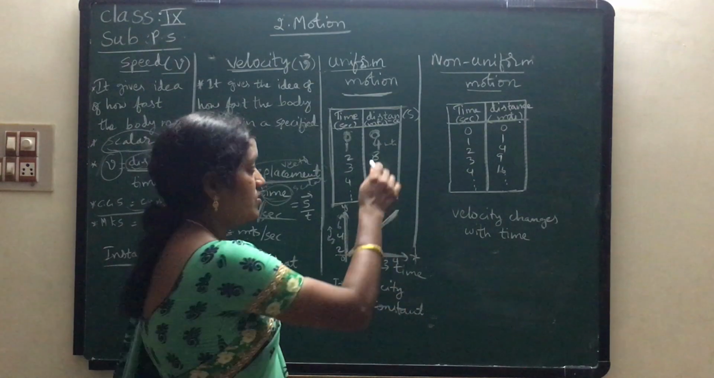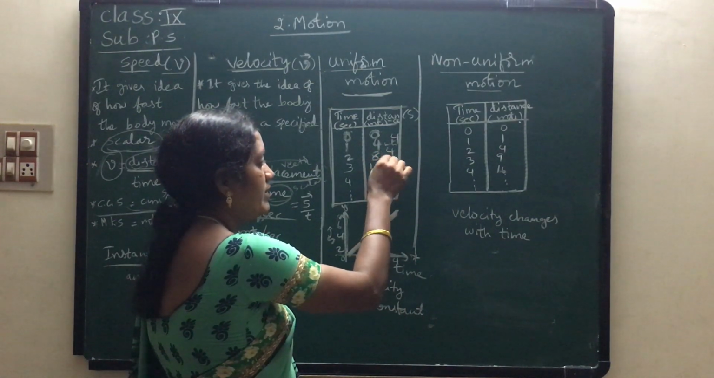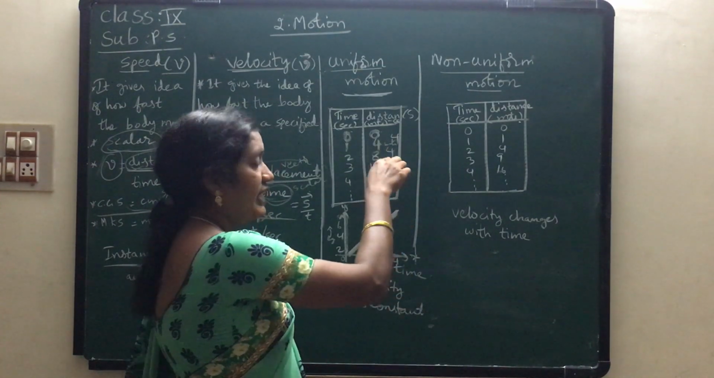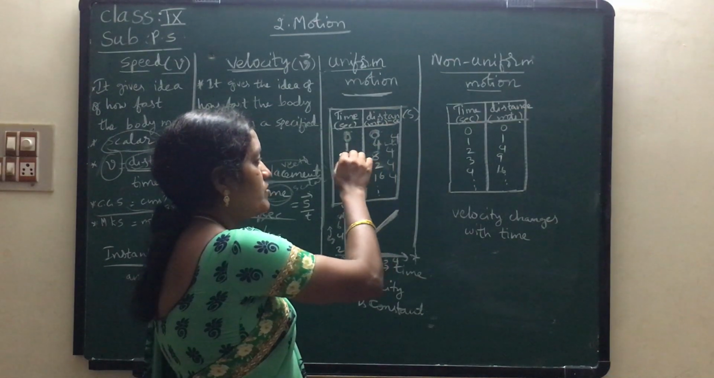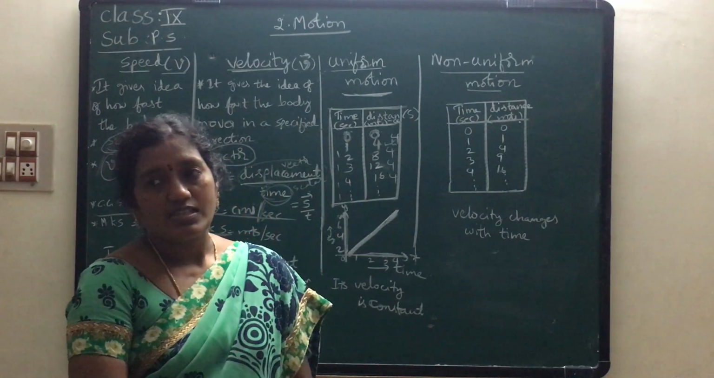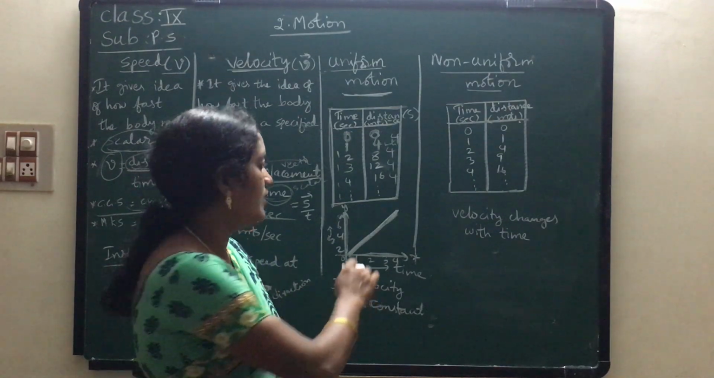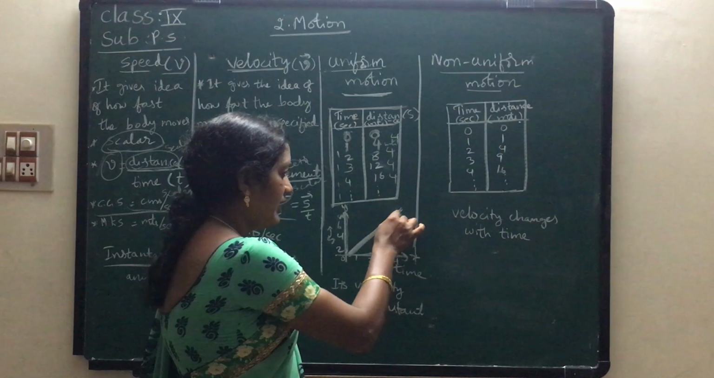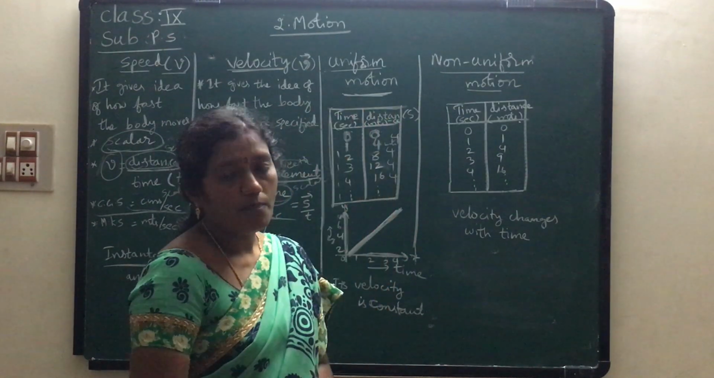Equal distances. So see children, 4 minus 0, 4. 8 minus 4, 4. 12 minus 8, 4. 16 minus 12, 4. So here the vehicle is covering equal distances with respect to the time. Time: 2 minus 1, 1 second, 1 second, 1 second. So for every 1 second it is covering equal distances in this case, children. So we got a straight line. This nature of the graph represents that the object is in uniform motion.